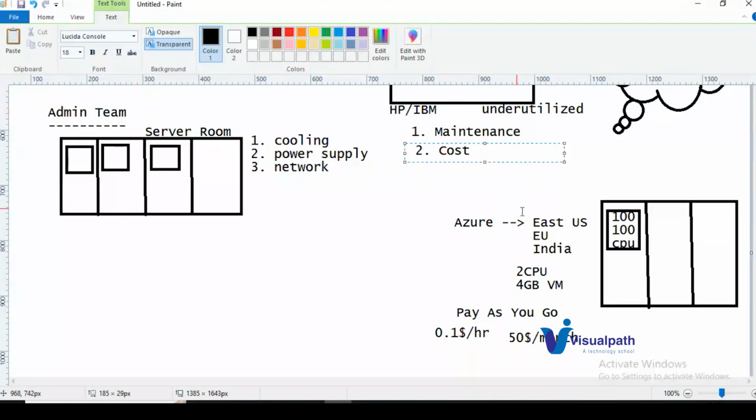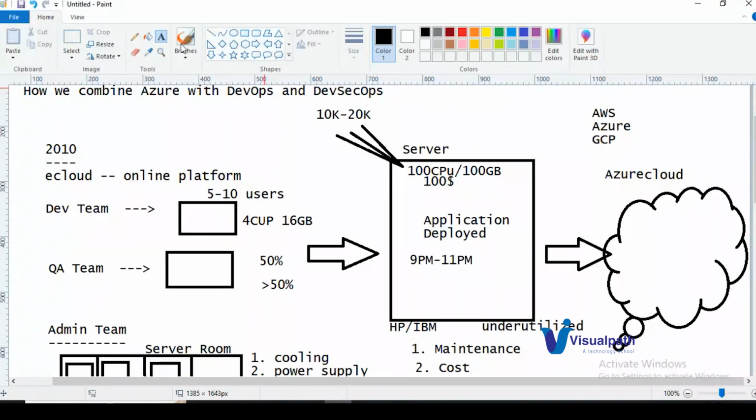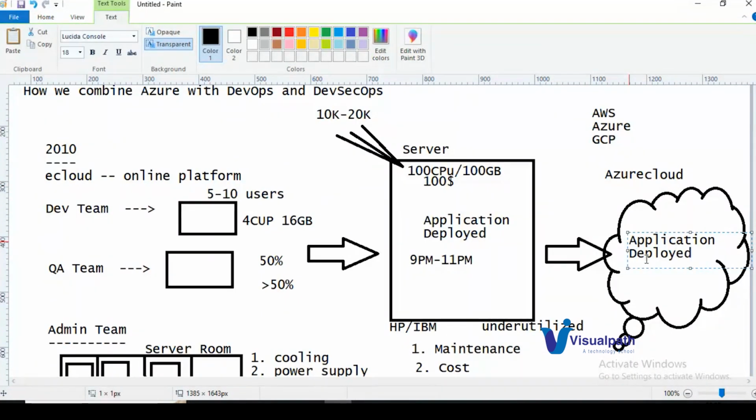So once you have procured the VMs here, it will also act as a server, right? Again, you will deploy your application on the cloud. Application deployed here, application deployed here.